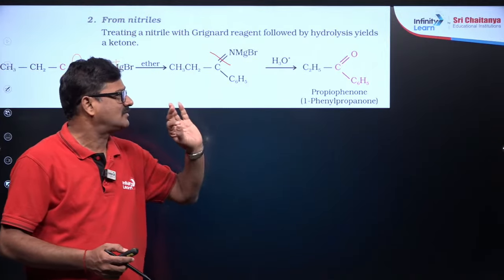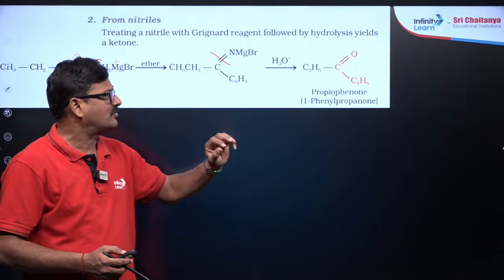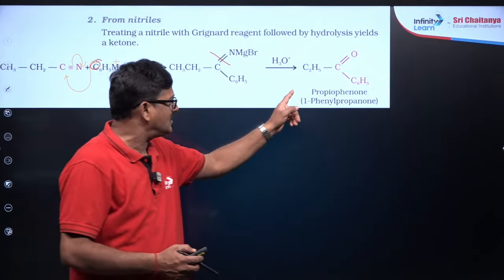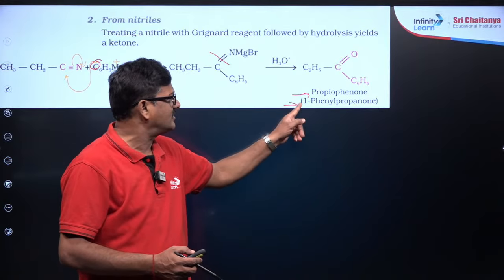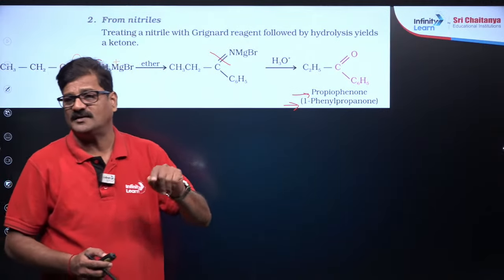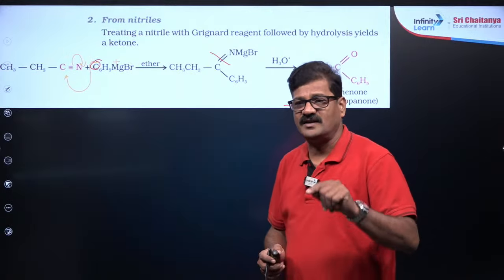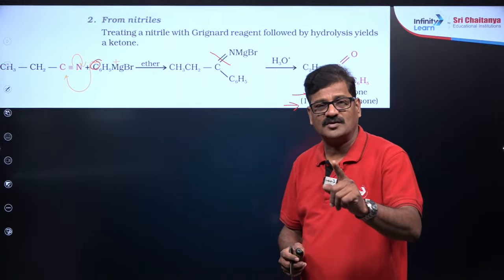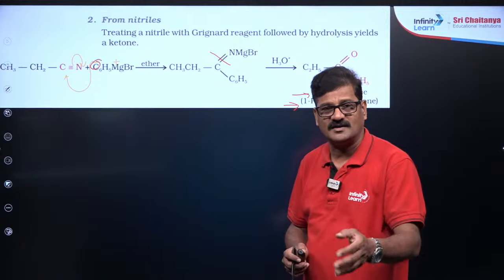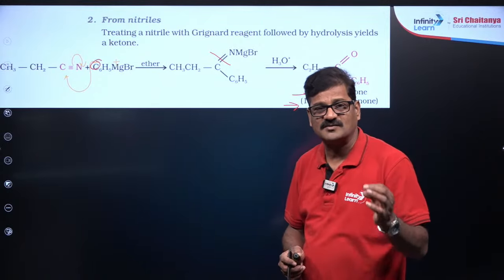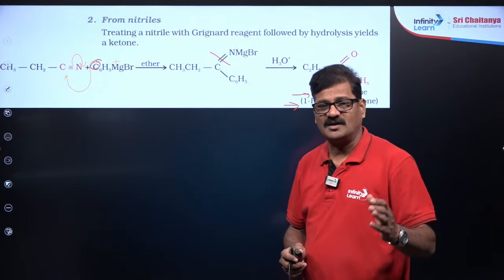So 1-phenyl propanone, and these names you should also keep in your mind, bachcho, right? Simply the carbon to nitrogen bond is broken, and with water hydrolysis it gives rise to the corresponding unsymmetrical ketone.